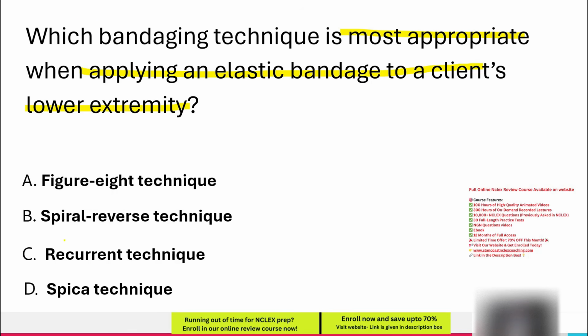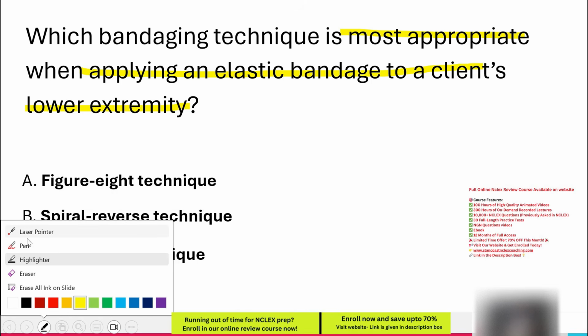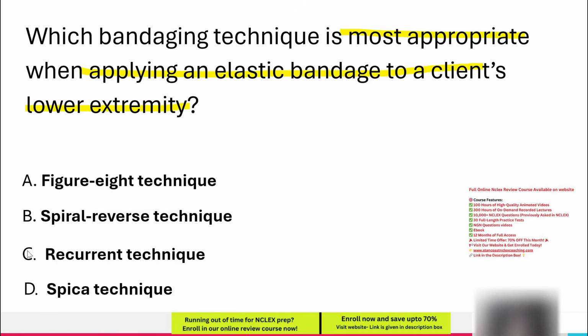Bandaging techniques are chosen based on the shape, location, and mobility of the body part being wrapped. The goal is to provide support, compression, or immobilization while ensuring proper circulation and stability. What is the question asking for? The keyword most appropriate means we need to select the best technique specifically for the lower extremity.